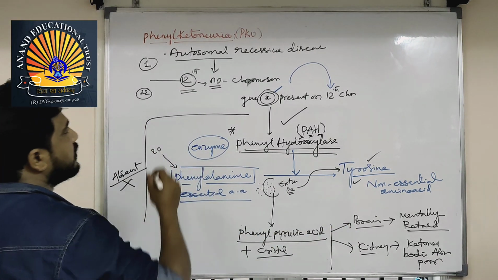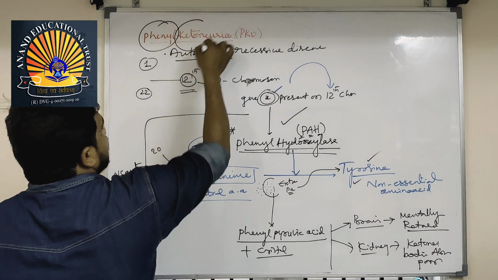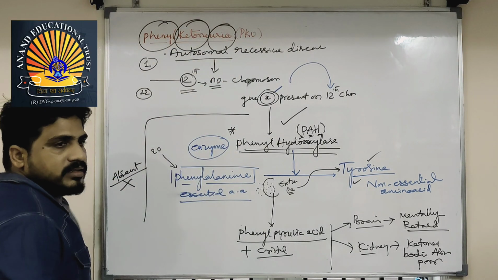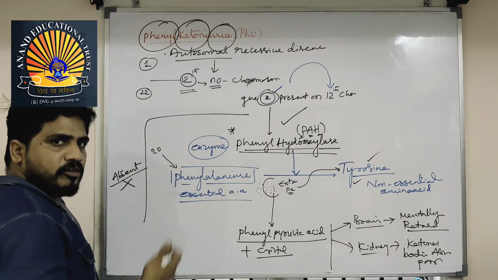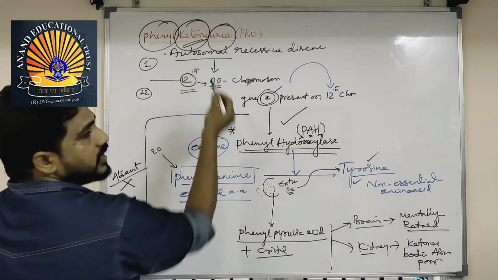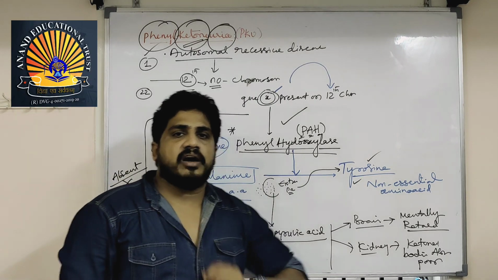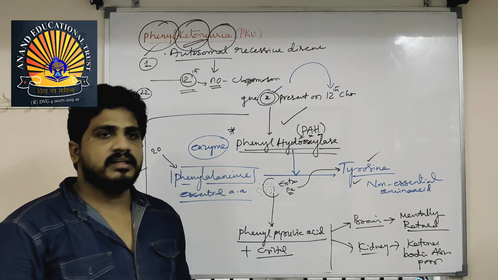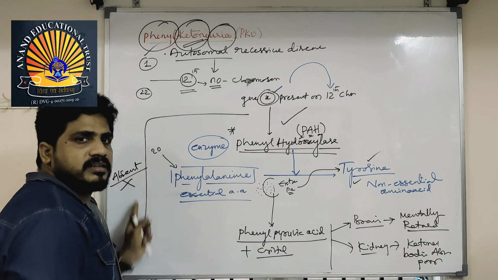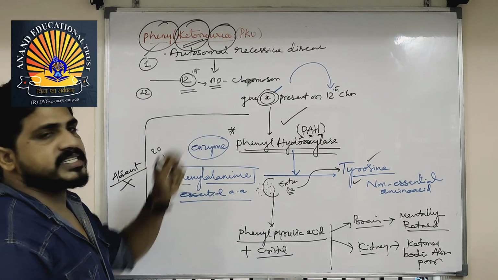Observe the name: phenylketonuria. Ketone bodies come along with the urine because of the excess phenylalanine in our body, when the gene does not perform its function, meaning the gene is absent.